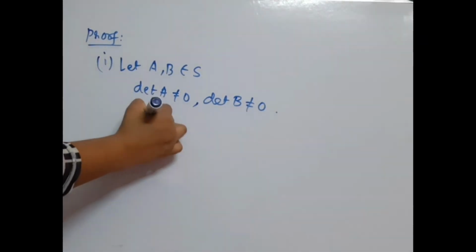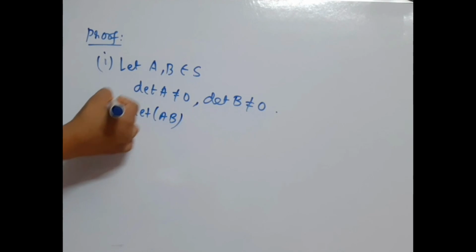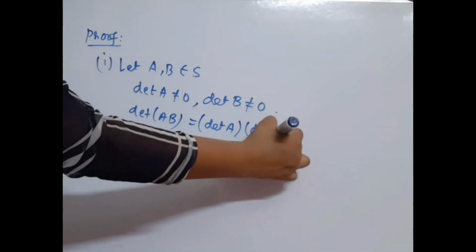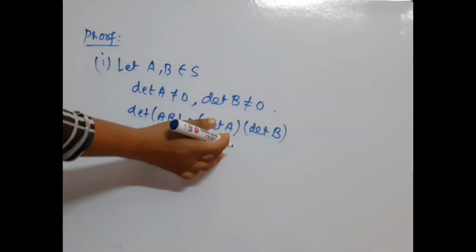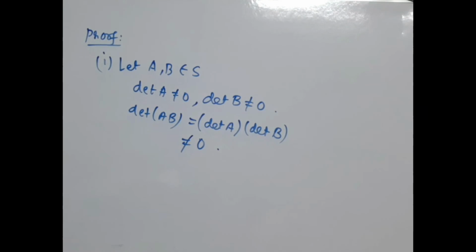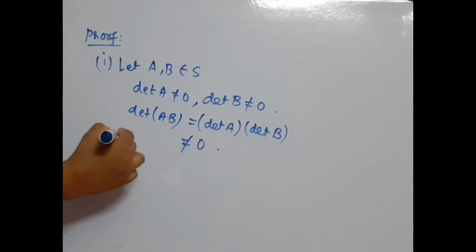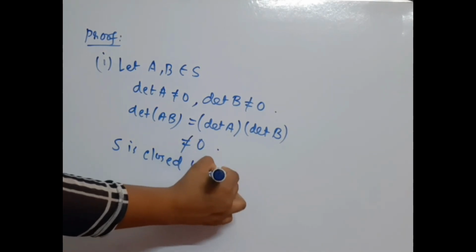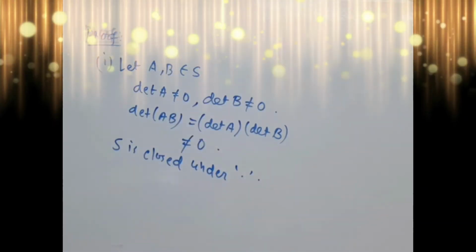So now determinant of AB, that is determinant of A times determinant of B, this not equal to 0, this not equal to 0. So this not equal to 0. Therefore, S is closed under multiplication. The second property is associativity.